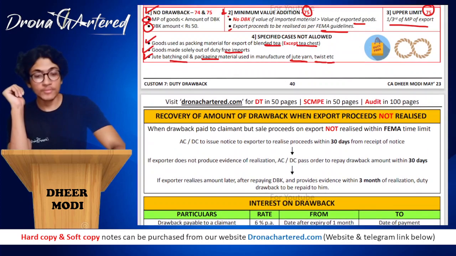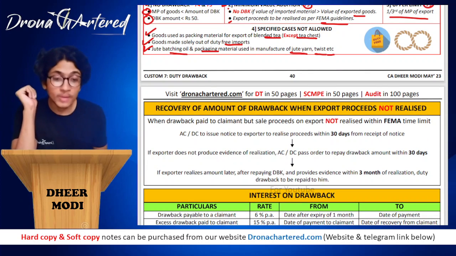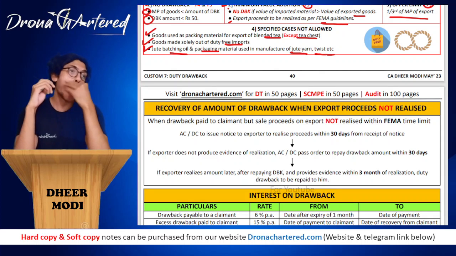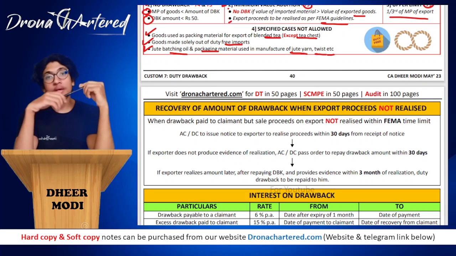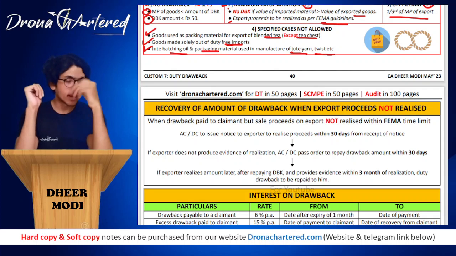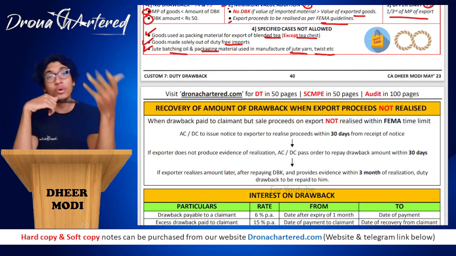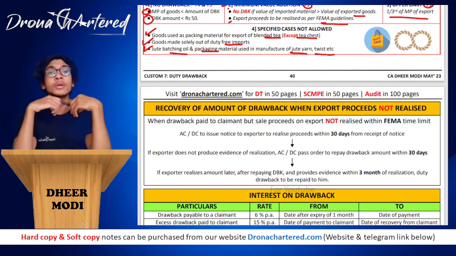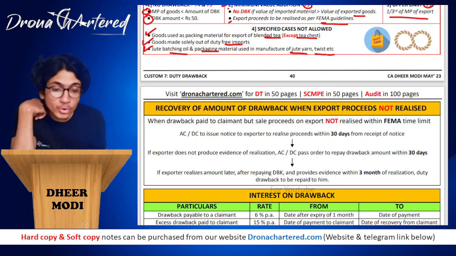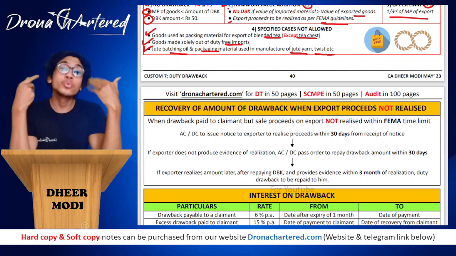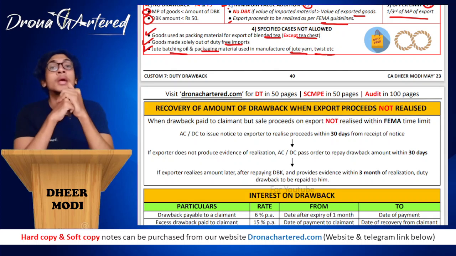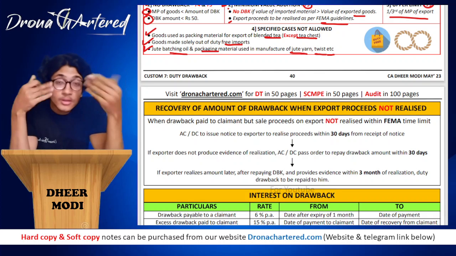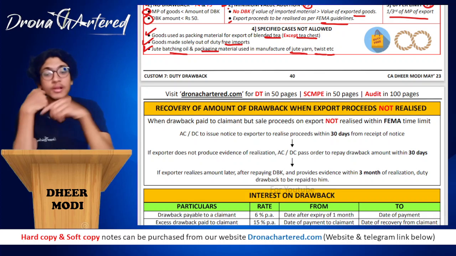And coming to the last part of this chapter, that is recovery of amount of drawback when export proceeds are not realized. That means what happened? You exported some goods, we gave you drawback. Now you exported the goods, of course you have to recover the money from abroad. So you will be getting foreign currency in India. So you sold the good but you're not able to realize the money. You are not able to get the money from the seller. In such a case, what do they do? The drawback that we had given you, that also we will reverse, we will recover.